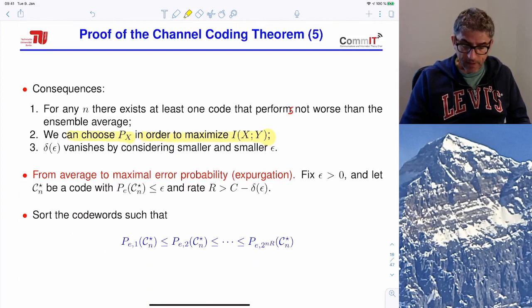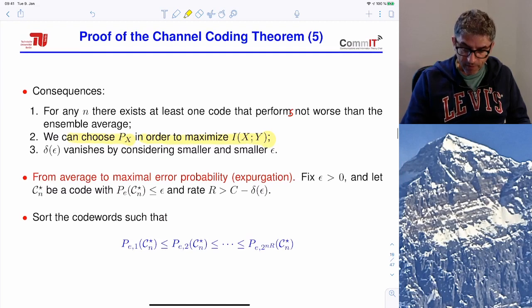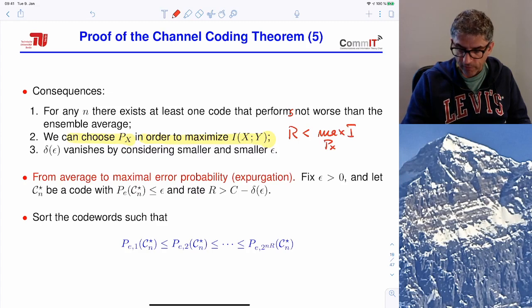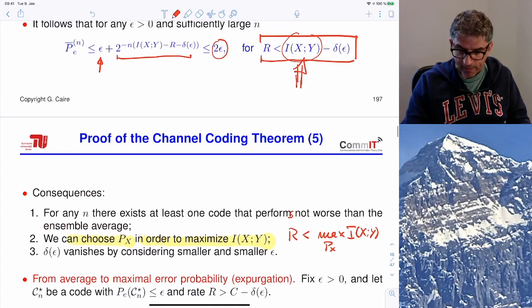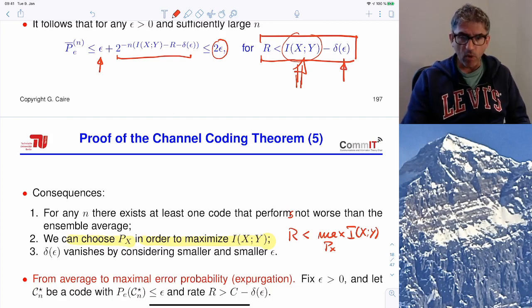So basically, this proves the achievability of every rate R less than the max over p of the mutual information, because the penalty delta here also can be made as small as we want by making epsilon small, right?